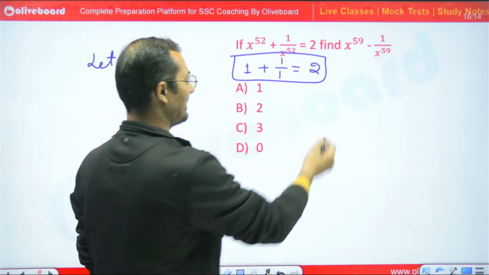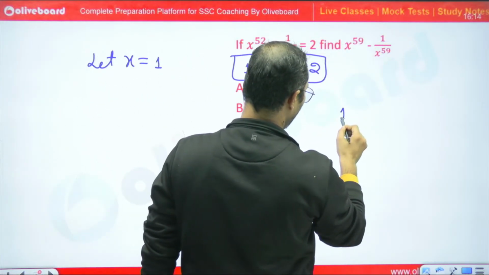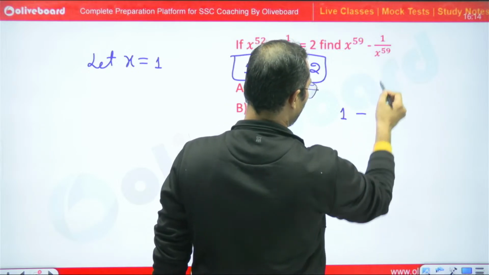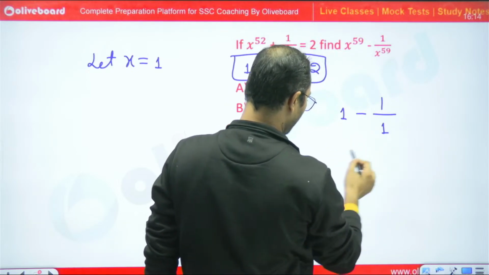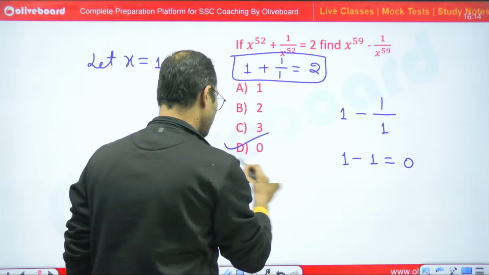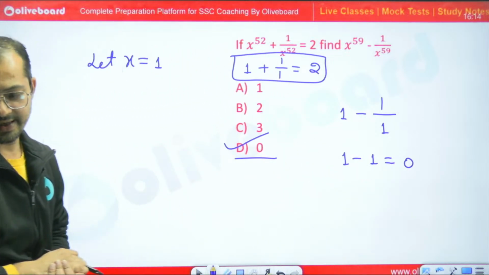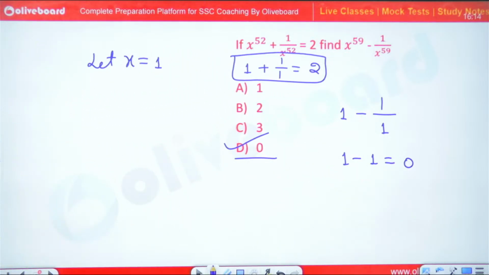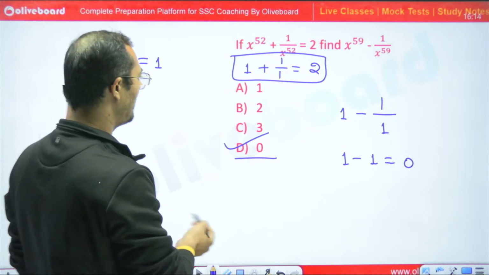So we can say that x to the power 59 is 1 to the power 59, which is 1, and 1 upon 1 to the power 59 is 1. So 1 minus 1 is equal to 0. So clearly we can say that D is the right answer.